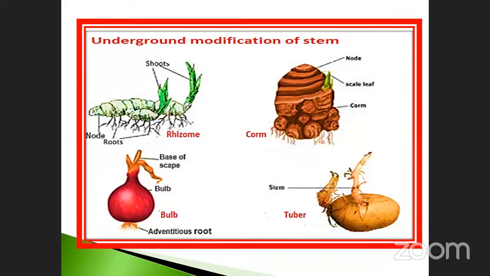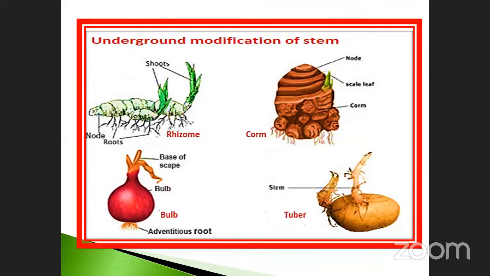One more thing: in the rhizome, there is a small leaf-like structure present at every node. What is the name of that leaf-like structure? Anybody?